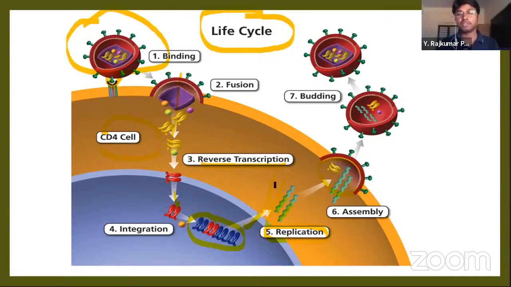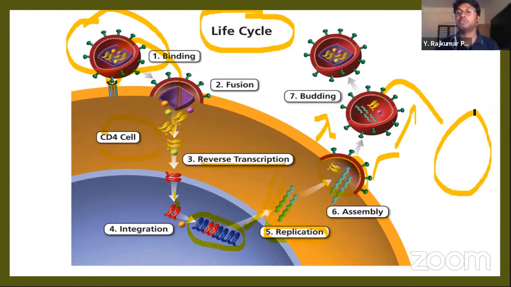Many copies of the viruses are formed, and these viruses bud off from the cell surface and convert into a new organism. So likewise, one virus can produce hundreds of its copies, and these hundreds of viruses which are generated, they go and affect new T lymphocytes. That's how the reduction of the lymphocytes takes place in our body. So due to the loss of these T helper cells, our immune system cannot identify the microorganisms or the bacteria. So that's why all bacteria affect our body. Immune system will be degenerated.